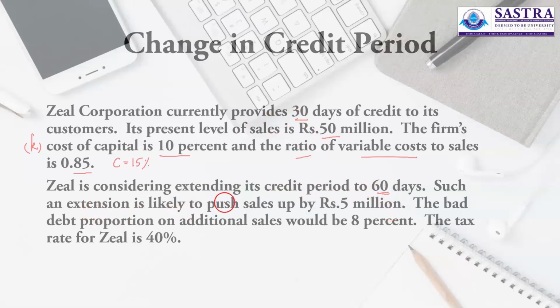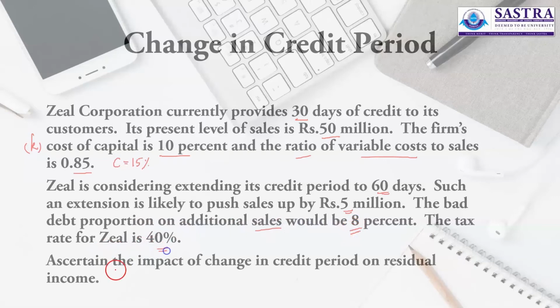Such an extension is likely to push sales up by 5 million. Your present sales is 50 million and you are expecting an additional sales of 5 million because of your additional credit period of 30 days. So the bad debt proportion on additional sales would be 8%. The tax rate for Zeal is 40%. The question is: ascertain the impact of change in credit period on the company's residual income.